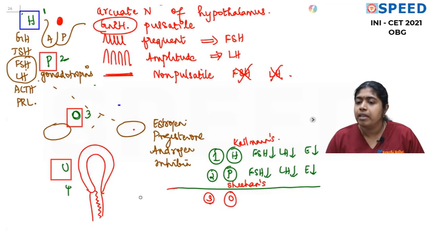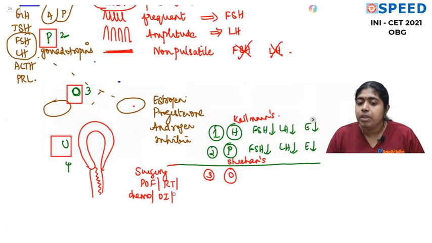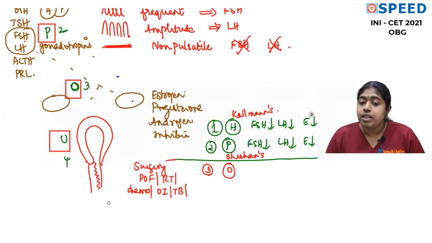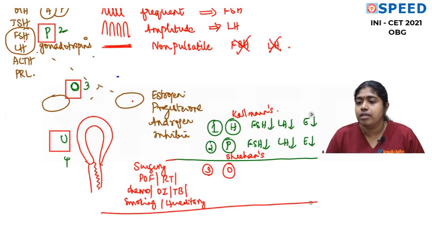What problems can be in the ovary? The ovary was removed by surgery, or it is premature ovarian failure. All the follicles have gone for atresia. There are no follicles maybe because she was exposed to radiotherapy, maybe chemotherapy, maybe she had multiple cycles of ovulation induction, maybe she had tuberculosis of the ovary. Maybe she's a smoker, and because of smoking all her follicles are gone. Maybe this is hereditary. So many conditions. The ovary has lost all the follicles, so this ovary cannot produce estrogen and progesterone.